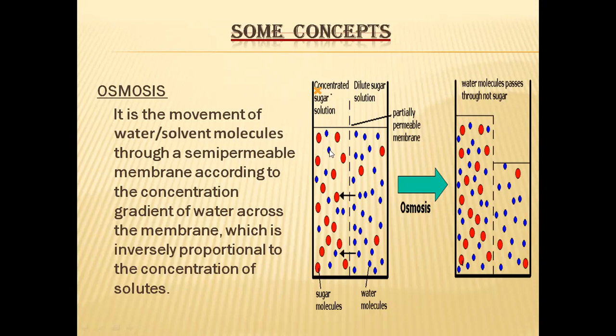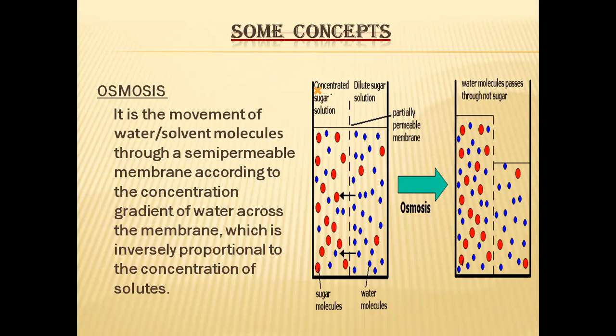So usually we say that osmosis is a process by which water molecules or solvent molecules move from a region of low concentration to a region of high concentration through a semi-permeable membrane.